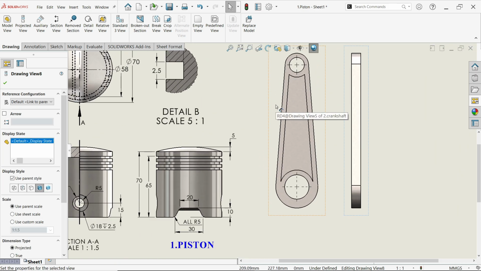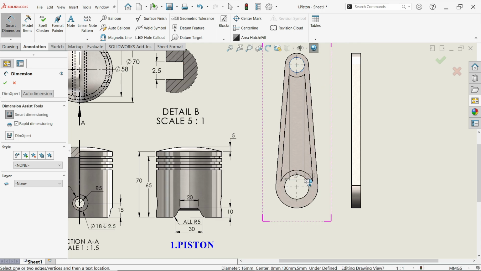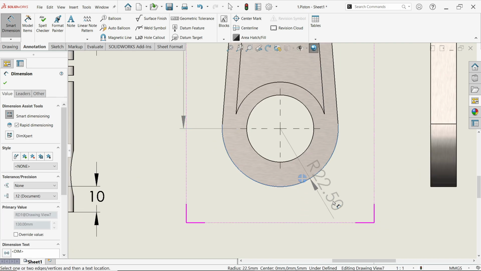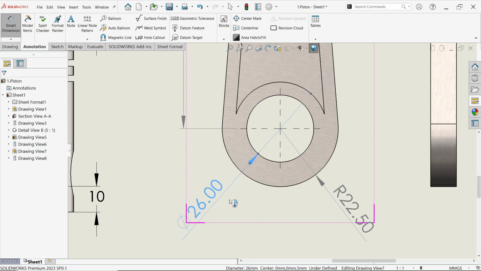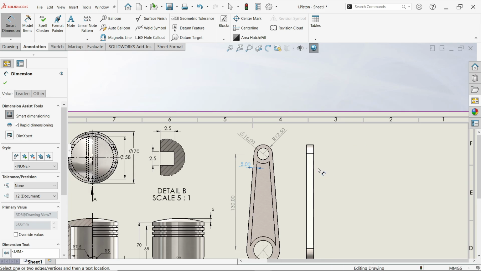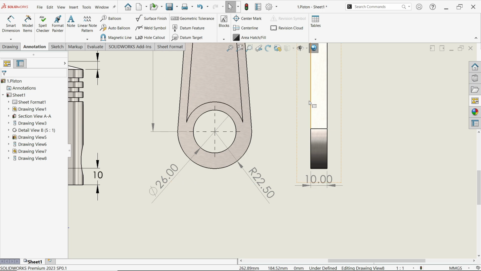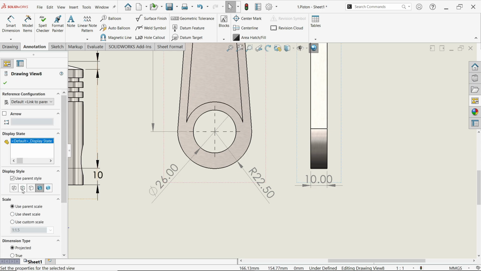Okay, let's apply dimension to this. Okay. Now select this, go to hidden line visible.